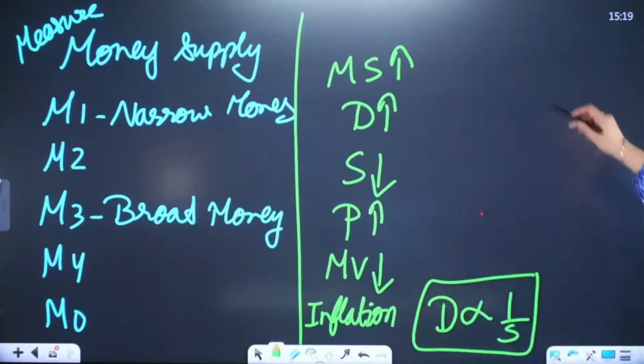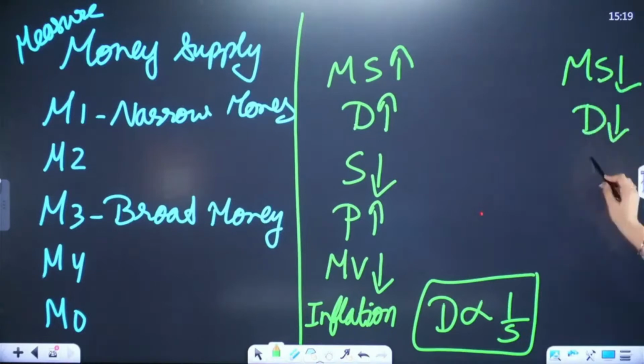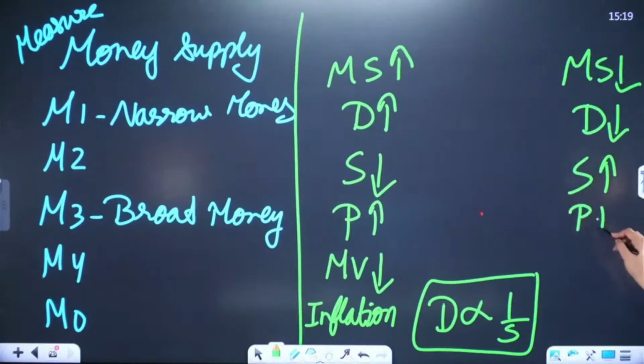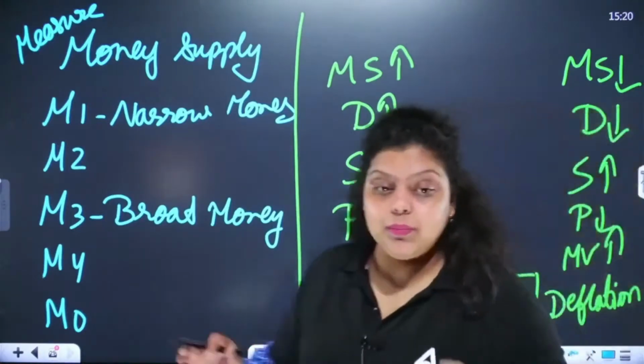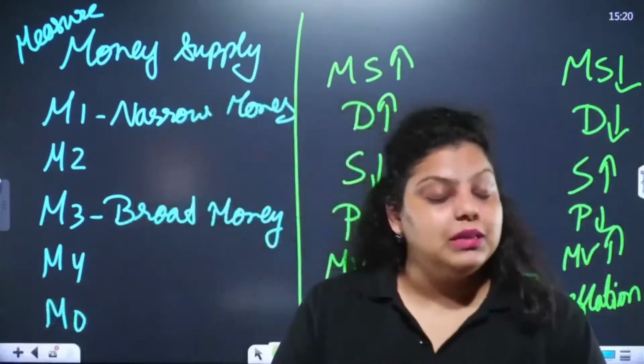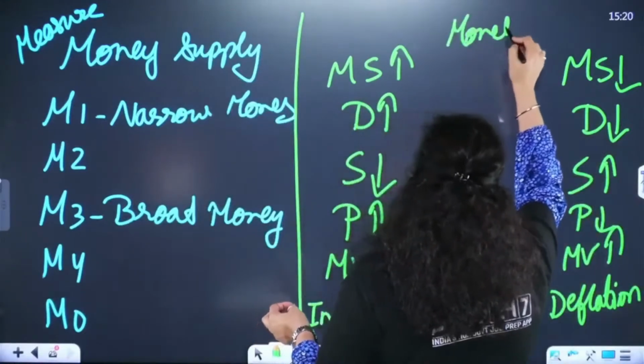Now, if money supply is reducing, then people will demand fewer goods and services, the supply will be more in comparison to demand, the prices will reduce, the value of money will increase, and this will create deflation in the economy. So if the money supply is more than required, it creates inflation in the country. If money supply is less than required, it will create deflation. To keep the economy stable, we have to stabilize the money supply, and to stabilize the money supply, RBI makes monetary policy.